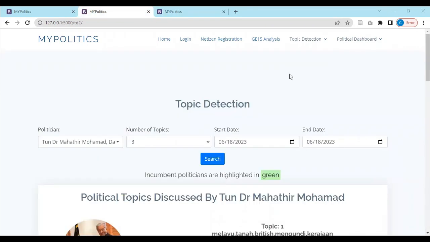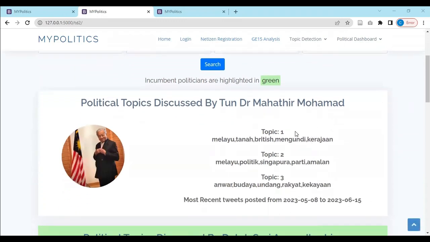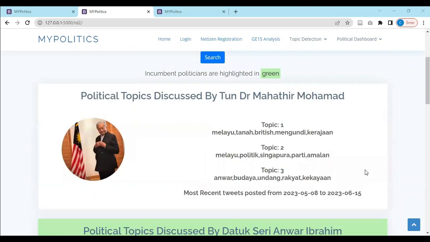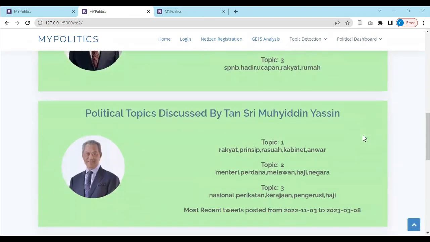So for topic detection, I've also created another page to allow users to compare politicians from different parliamentary seats. In this case, I selected Tun Dr. Mahathir Mohamad, and we can view his most recent topic right here. And then I've also selected PM Dato Sri Anwar Ibrahim, where we can see the topics posted by him within this time frame, as well as Tan Sri Muhyiddin Yassin. And since he has not posted any tweets within this time frame, we'll retrieve his most recent topics posted by him.